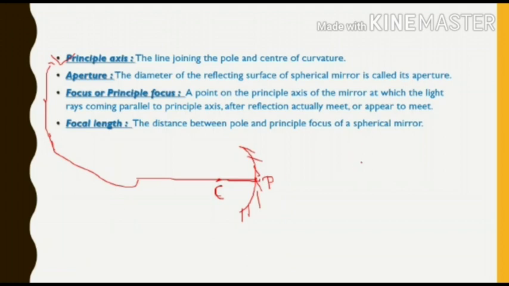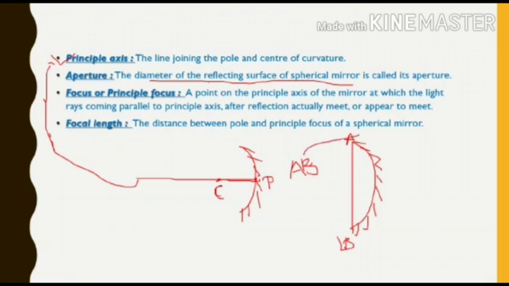Let us take another mirror, otherwise it will become clumsy and will not be understood. This is the non-reflecting side, this is the spherical mirror, a concave mirror. So the diameter of the reflecting surface. Note that it is not the diameter of the imaginary sphere, but the diameter of the reflecting surface of a spherical mirror. It means from this point to up to this point. Let me name this A and B. So AB is known as the aperture.